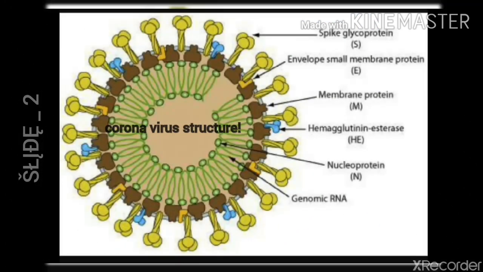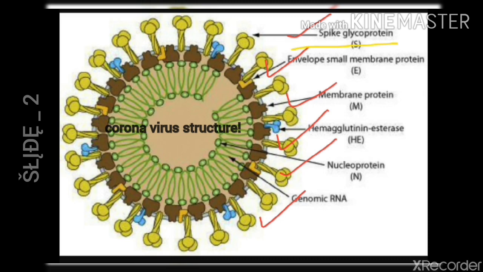This is the main structure of coronavirus, in which the spike glycoprotein, envelope, small membrane proteins, hemagglutinin esterase, nucleoprotein, and genomic RNA are present. Of these, the structural proteins are nucleoprotein, spike glycoprotein, envelope protein, and membrane protein.